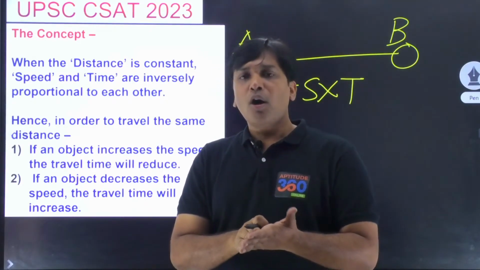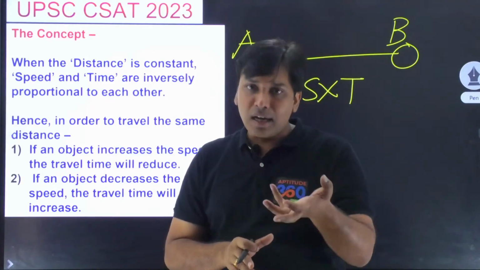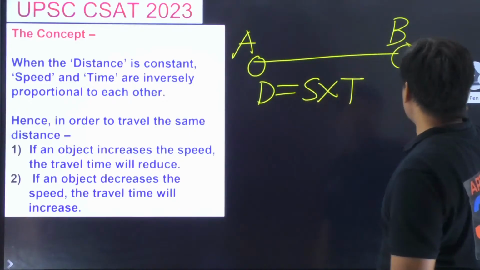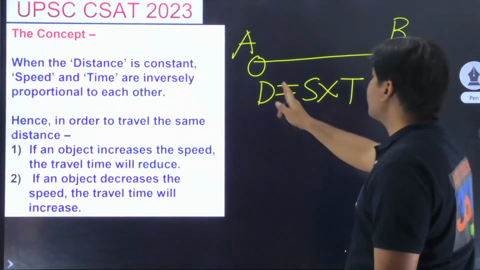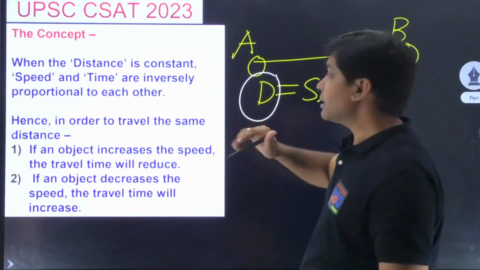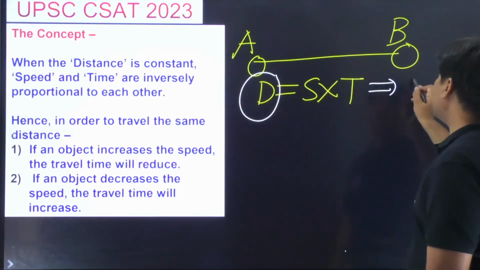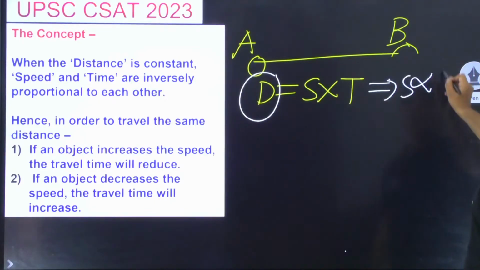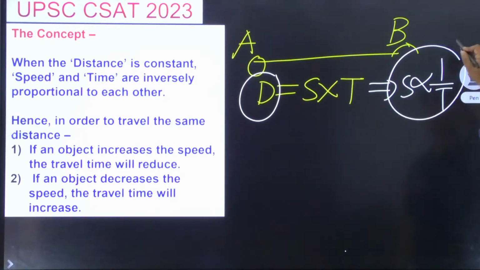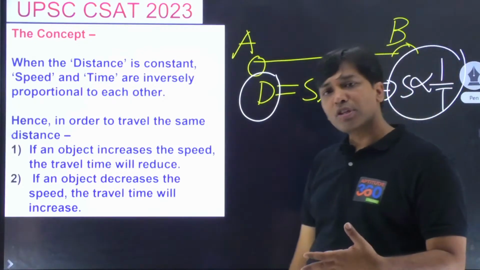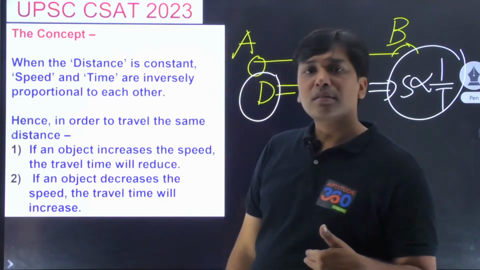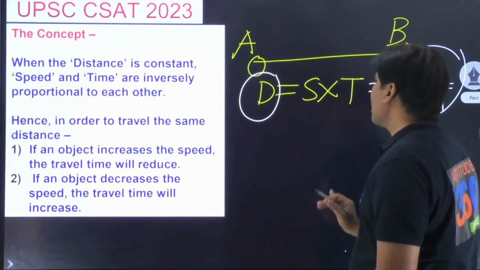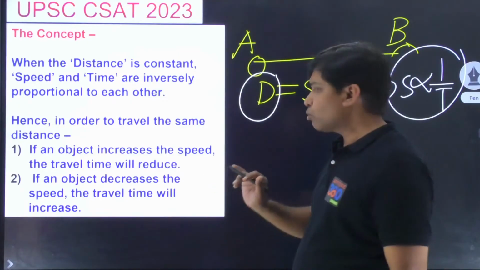And if you increased the speed, then obviously time is going to be reducing, because if distance is constant, then s and t are inversely proportional to each other. S is inversely proportional to the time, right? Why is it inversely proportional? Speed will increase, time will decrease. Speed will decrease, time will increase.